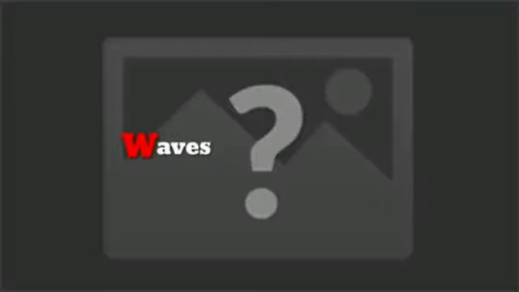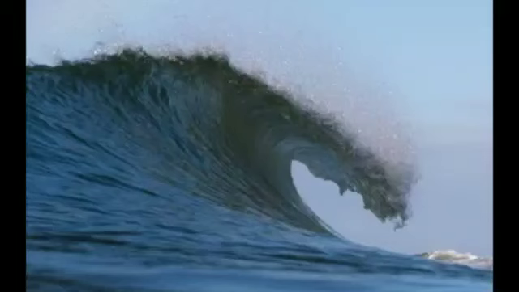Let us understand a new topic, that is waves. If we blow air over hot milk or tea while drinking, ripples are generated on the milk or the tea. In the same way, because of the force of the wind, the water appears to be moving. The sea water gets pushed by the wind and ripples are generated on the water surface. These are called waves. Sea water moves up and down or slightly forward and backward due to waves.